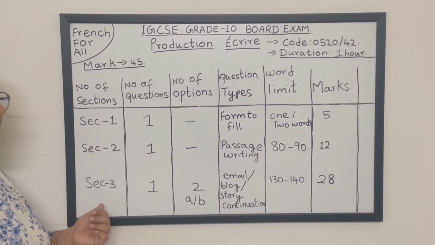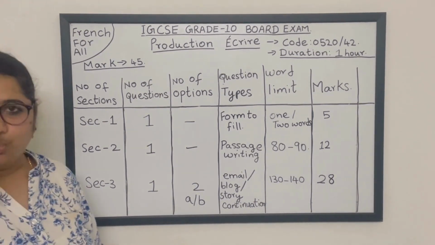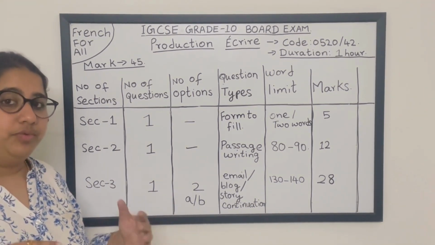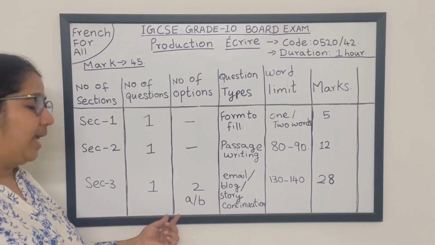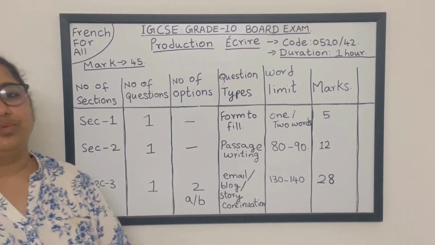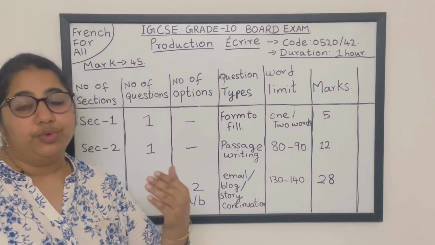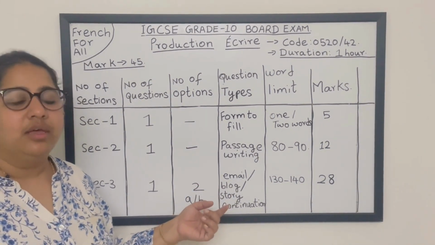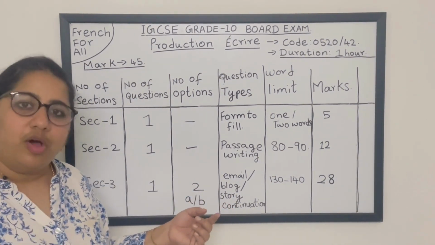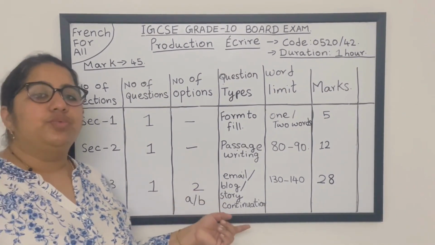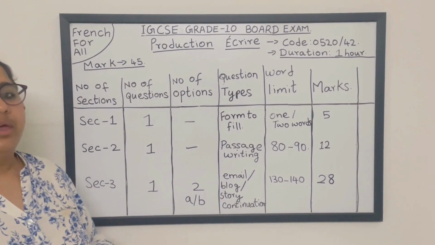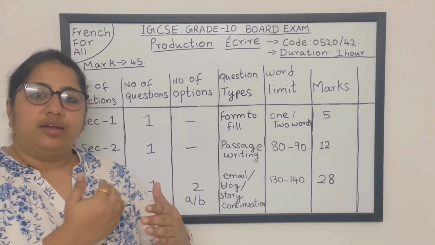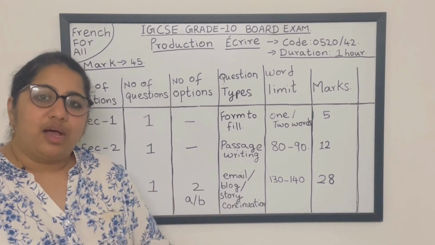Okay, then next is section 3. In this section you will have only one question which you have to write out, but the options you will be given are 2, that is A and B, and you have to select one. The type of question you will be facing maybe an email writing. If it is an email, it's going to be an informal letter only. The next one can be a blog, or part of a story is given with some parameters, and you are asked to develop that story.